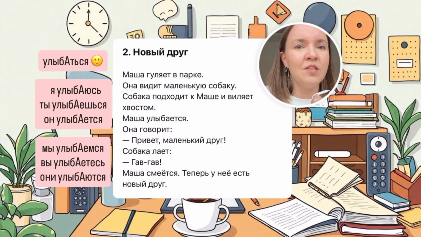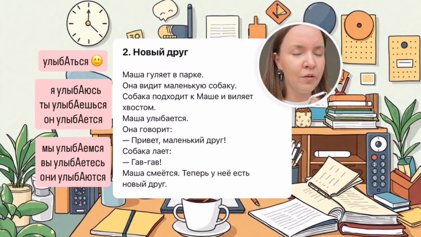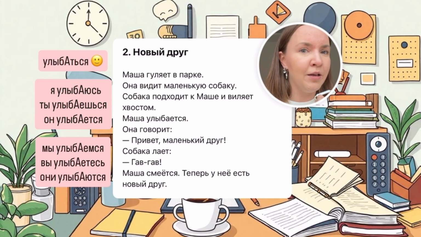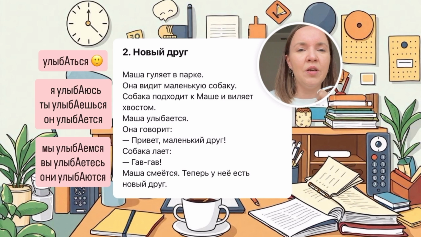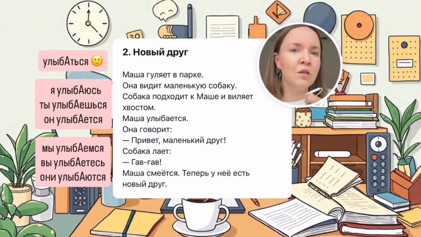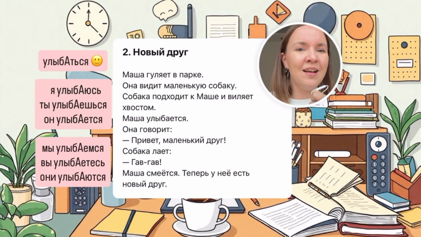What are the conjugations? Я улыбаюсь. Ты улыбаешься. Он улыбается. Мы улыбаемся. Вы улыбаетесь. Они улыбаются. I don't want to ask you to write the conjugation in the comments, because this one is a little bit difficult. You have ся, and it's a little bit different. You see the conjugation endings and ся at the end.